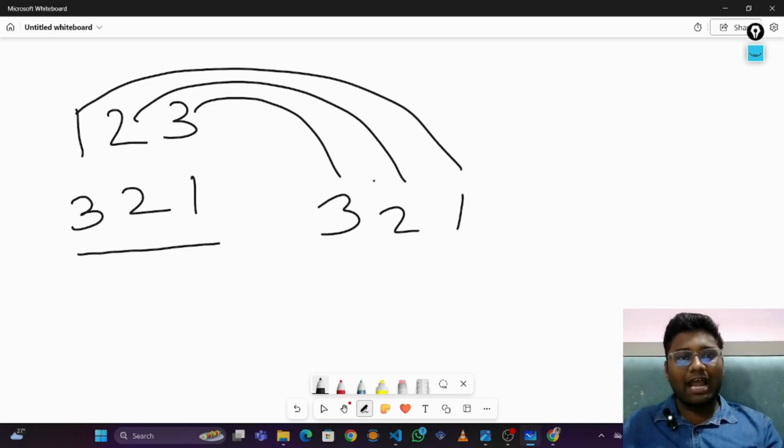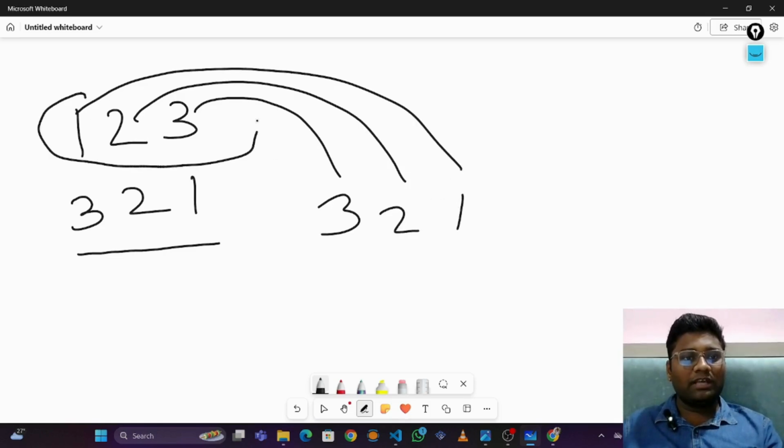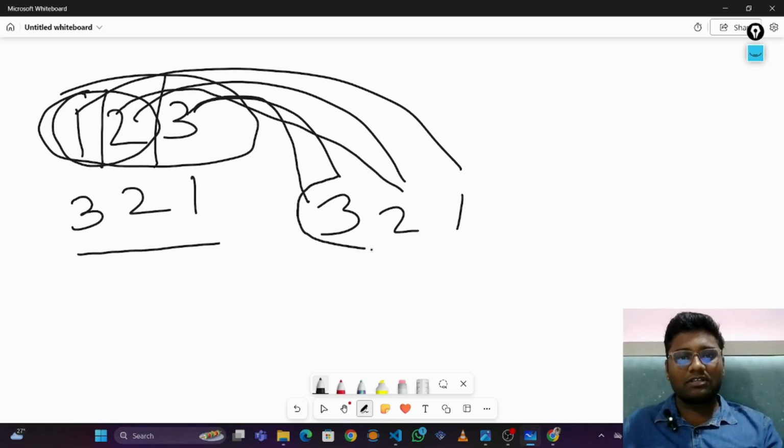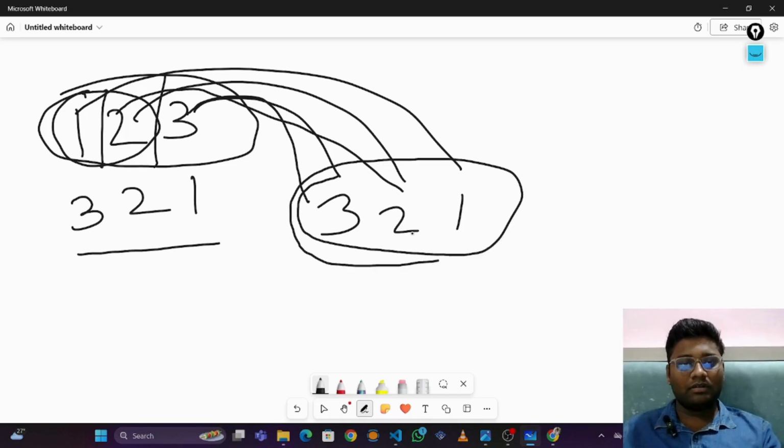We can do that by dividing this whole number by 10 and taking its remainder out, and again slicing this number and dividing it by 10 and taking the remainder out. So in this way we can achieve the reversing of the number. So now let's look at how to code it.